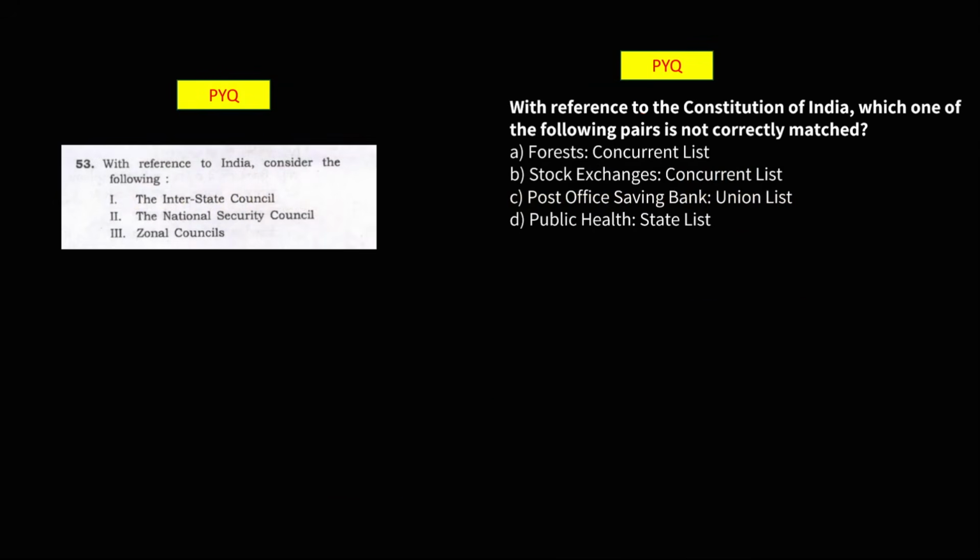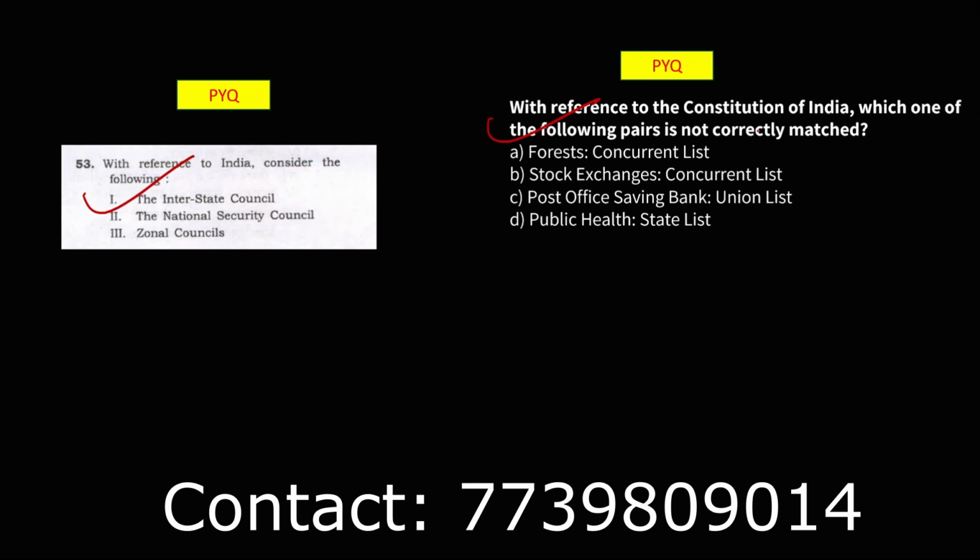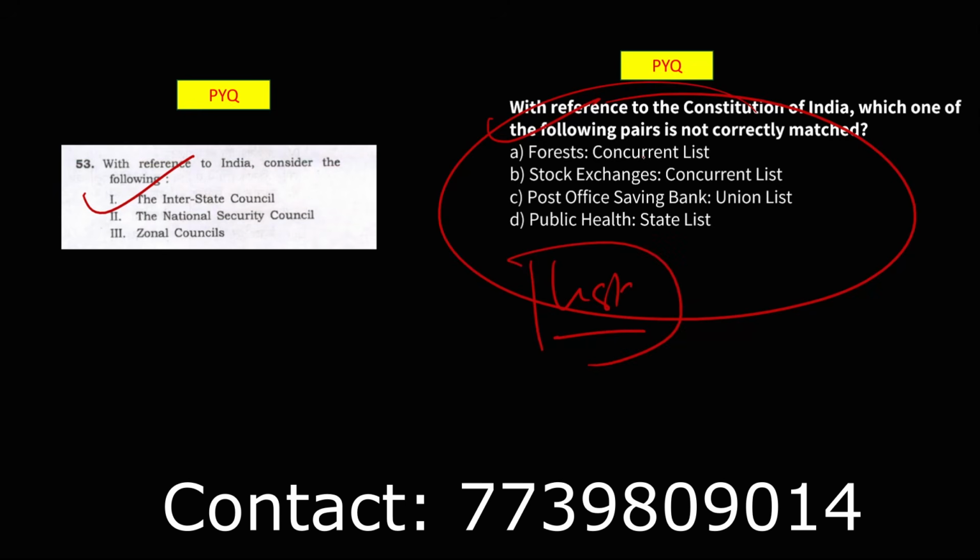Next, guys, you can see how questions have been coming from this. You can see here the lists: union list, concurrent list, state list. This is again very important. You have a question coming from this.